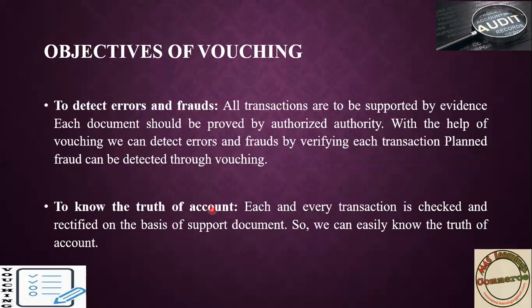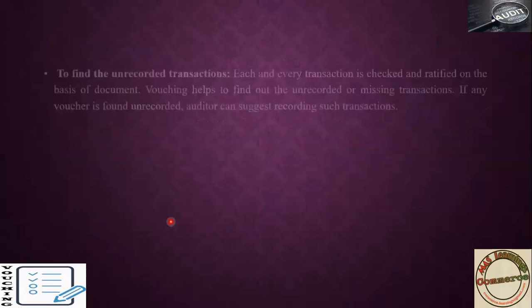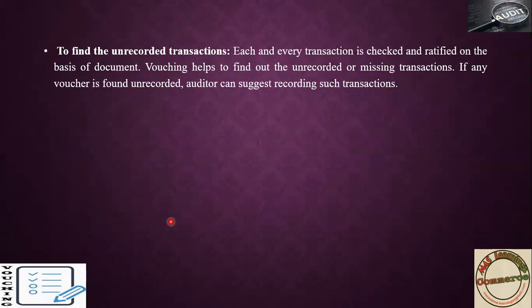To know the truth of accounts, each and every transaction is checked and rectified on the basis of supporting documents. If you check each and every transaction with proof, you will get to know if anything extra has been made, and you will detect it. By doing that, you will get the true value, the true figure of your business.